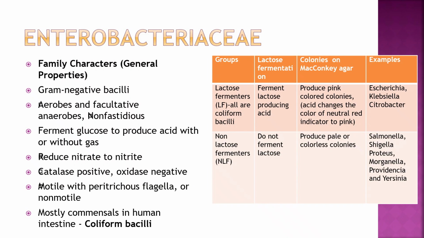So Enterobacteriaceae family characters are gram-negative bacilli, aerobes and facultative anaerobes, non-fastidious. Ferment glucose to produce acid with or without gas. Reduce nitrate to nitrite. Catalase positive, oxidase negative. Motile with peritrichous flagella or non-motile. Mostly commensals in human intestine, coliform bacilli.